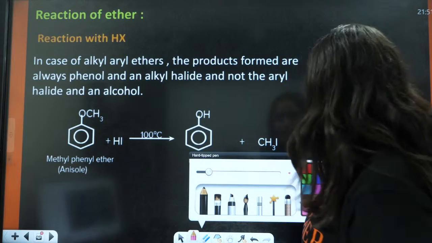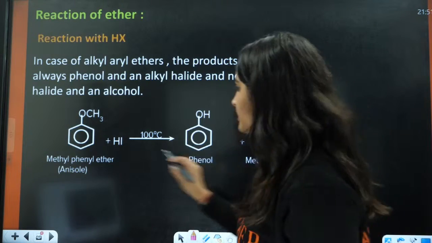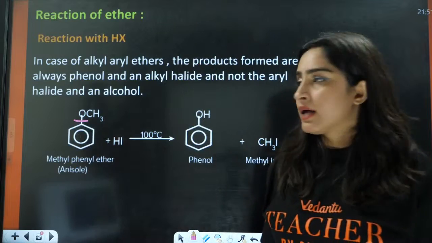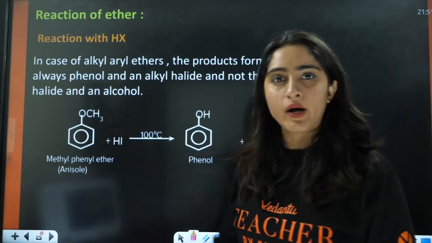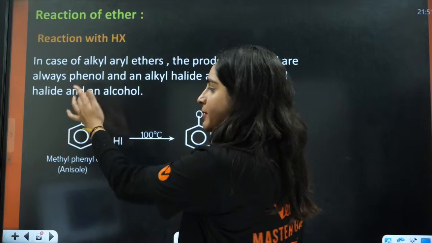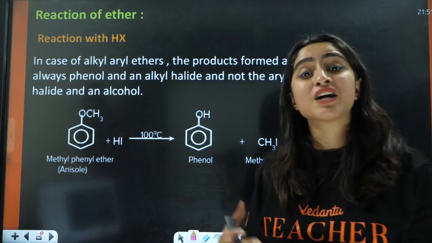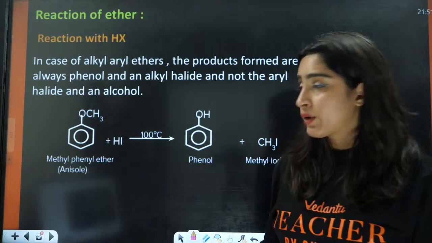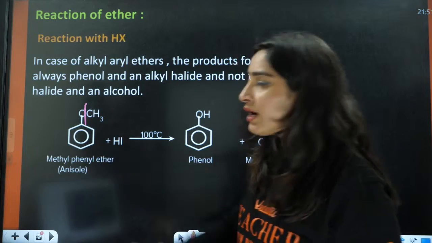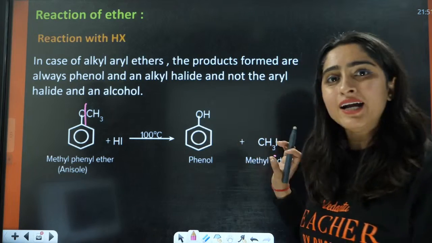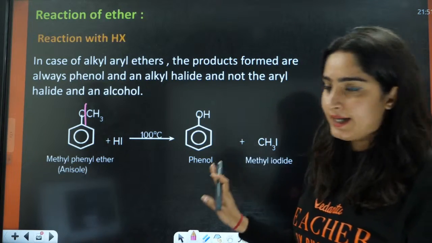We have already done this. It is not going to break this bond here, that is between this aromatic carbon and this oxygen, because of the partial double bond character here. So it will break this bond and you will have the formation of phenol and alkyl halide, right?